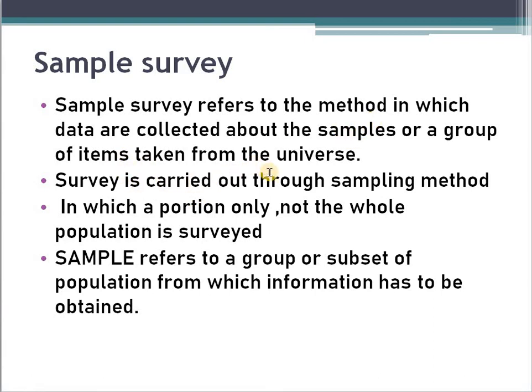The survey is carried out through the sampling method. Sampling method means we consider only a group of the population under the universe. Make sure to understand this point: only a portion, not the whole population, is surveyed.